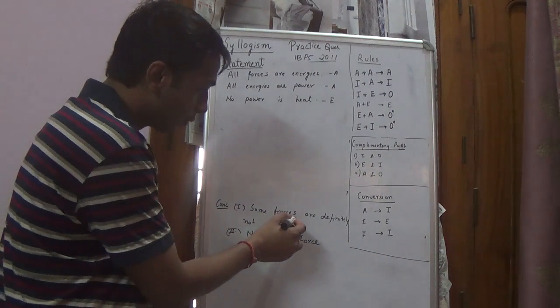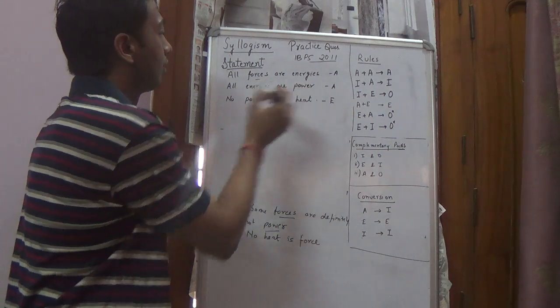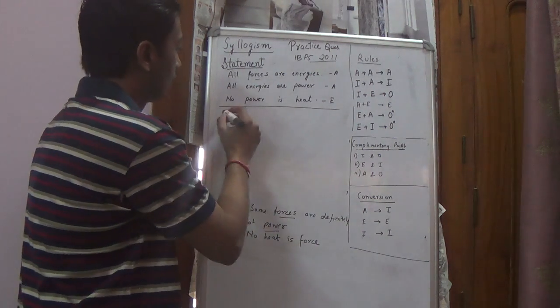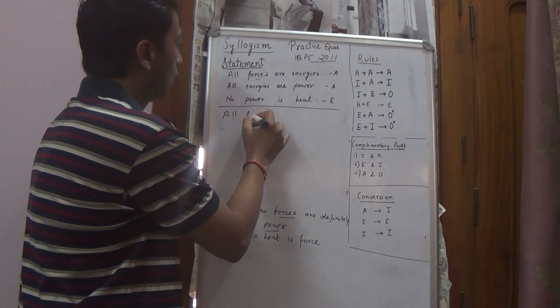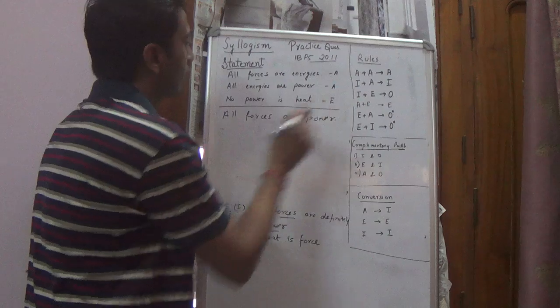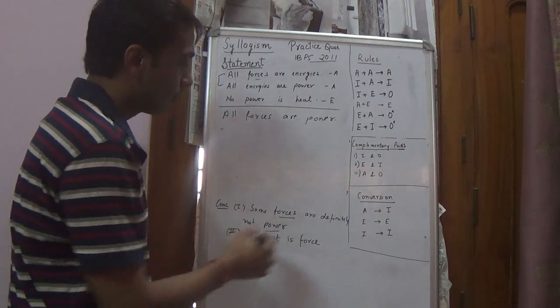So we have to check forces and power. A plus A gives A. We get all forces are power, combining these two. Some forces are definitely not power.